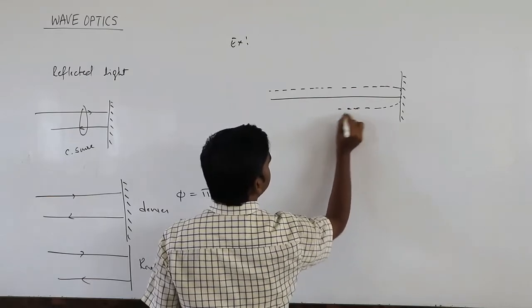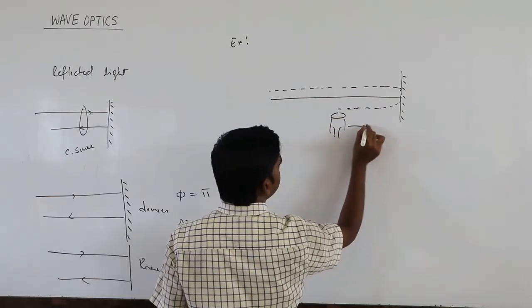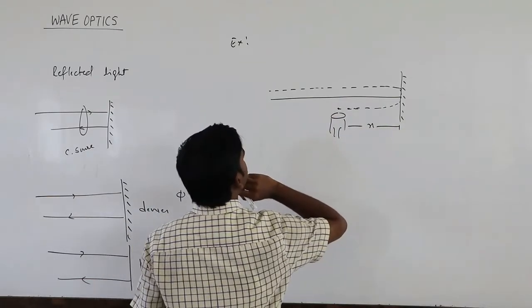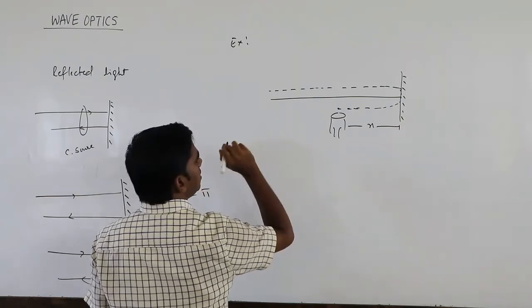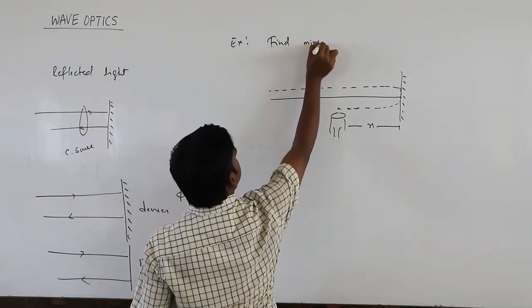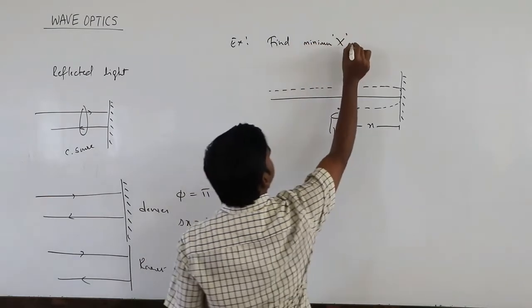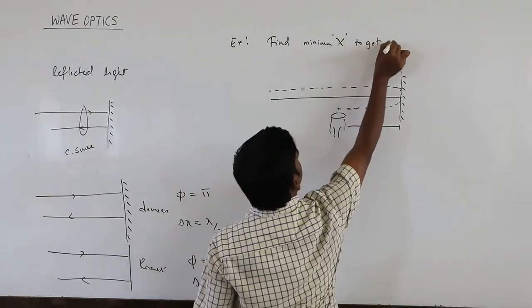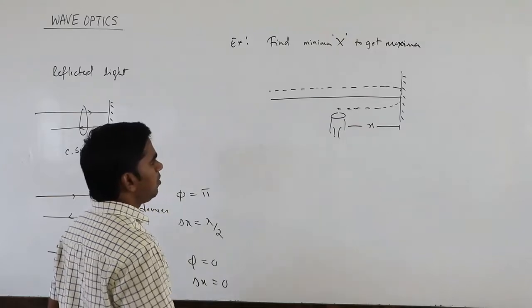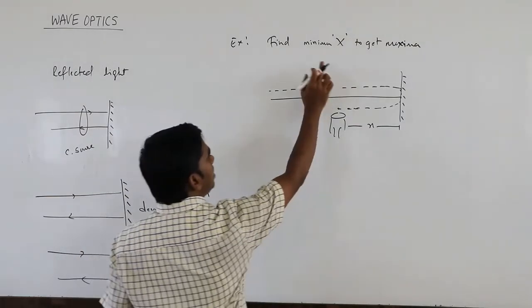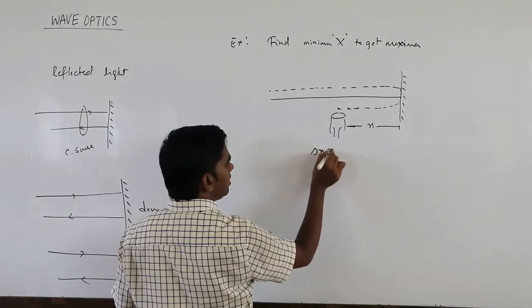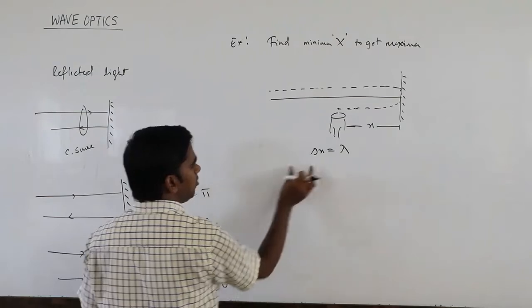If you place a detector at a distance x from the mirror, you will get a maximum. The question they may ask is: find the minimum value of x to get a maximum. So we have to find the path difference. To get the first maximum, delta x is going to be lambda.